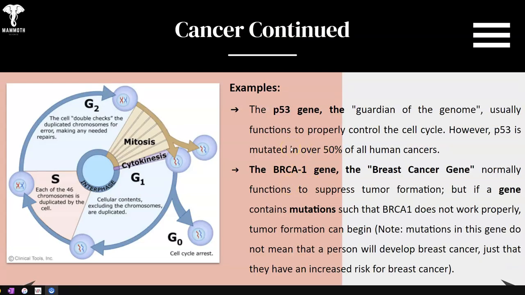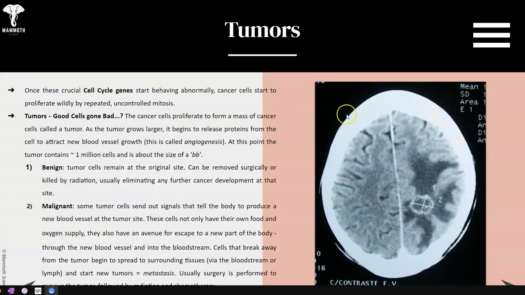So some examples of these genes: the p53 gene. It's the guardian of the genome, and usually functions to properly control the cell cycle. However, it is mutated in over 50% of human cancers. So once you mutate the p53 gene, it is possible that it turns off the controls necessary for controlled cell division, turning it into a cancer situation. The BRCA gene is the breast cancer gene, and normally functions to suppress tumor formation. But if the gene contains mutations, it causes it not to work, therefore tumor formation can begin.